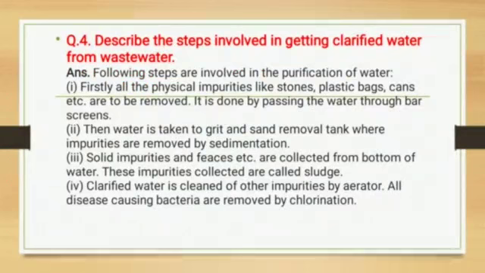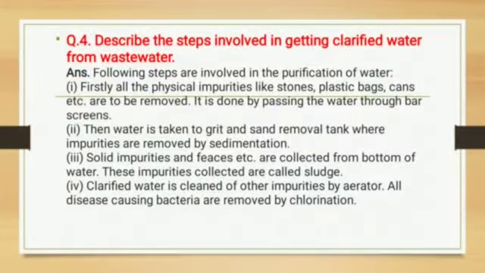Question number 4. Describe the steps involved in getting clarified water from wastewater. You know about wastewater treatment plants. In that plant, some steps are there, and here you have to explain these steps very shortly. The following steps are involved in the purification of water. First step. Firstly, all the physical impurities like stones, plastic bags, cans, etc. are to be removed, and it is done by passing the water through a bar screen.